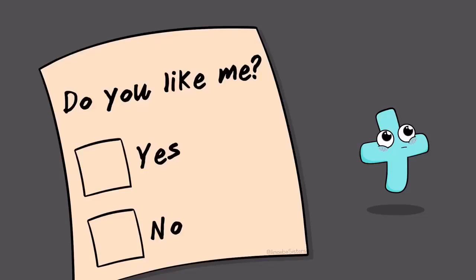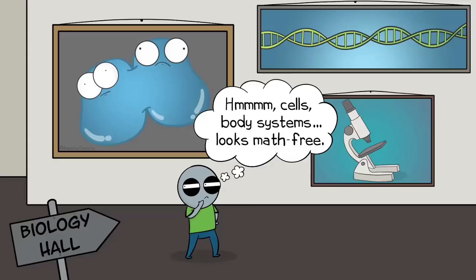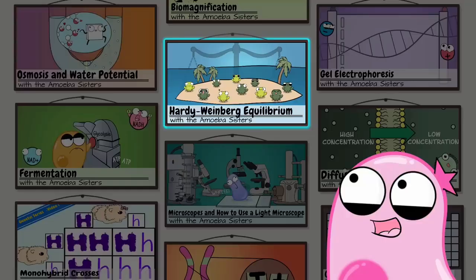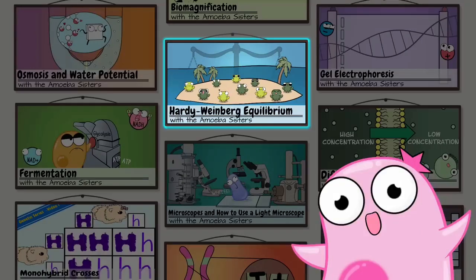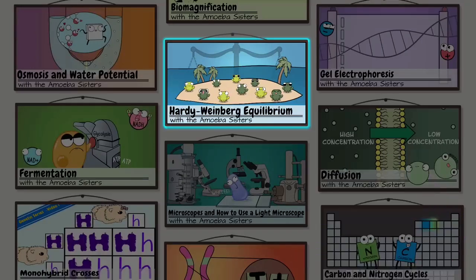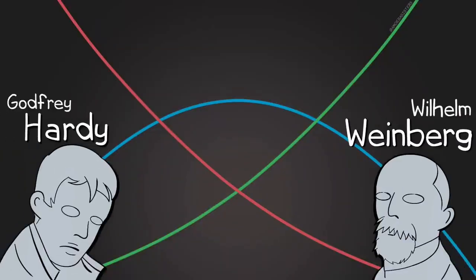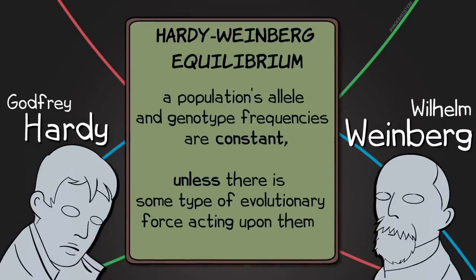Like math. Sometimes when people are starting out in biology, for some reason they assume there is no math in biology, but then they soon find out they were wrong. One of my favorite topics that involves biology and math and is also absolutely fascinating is the Hardy-Weinberg equilibrium. It got its name from a mathematician and a physician, and it states that a population's allele and genotype frequencies are constant, unless there's some type of evolutionary force acting upon them.